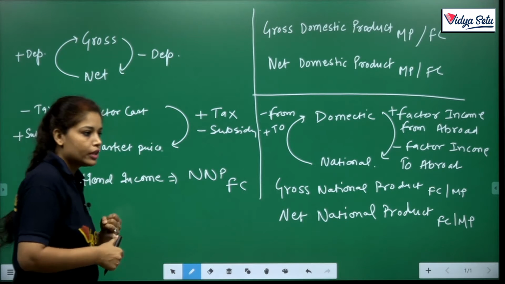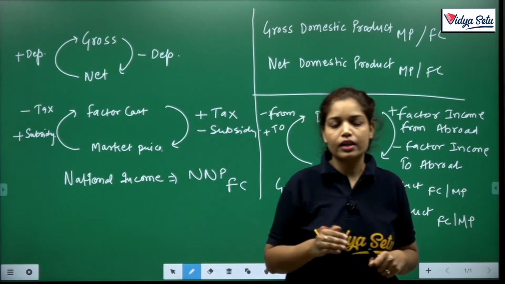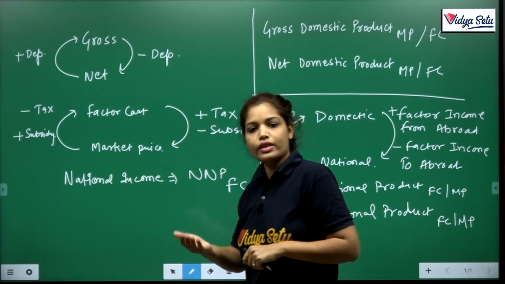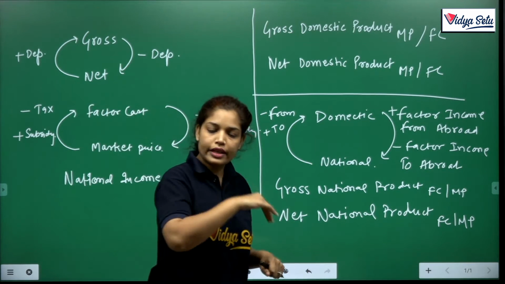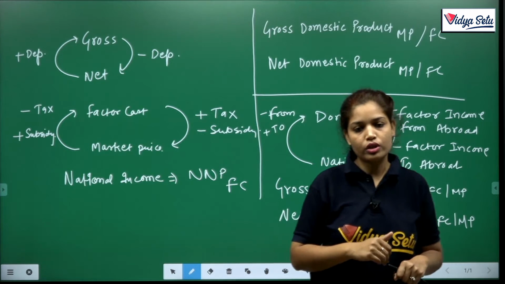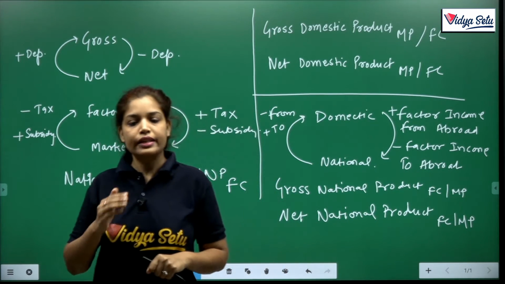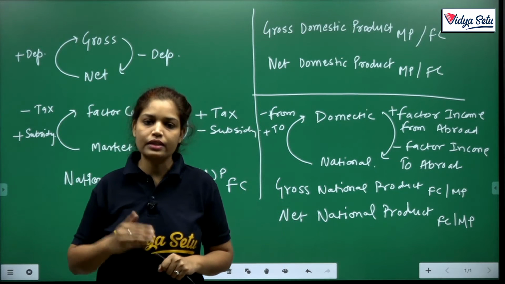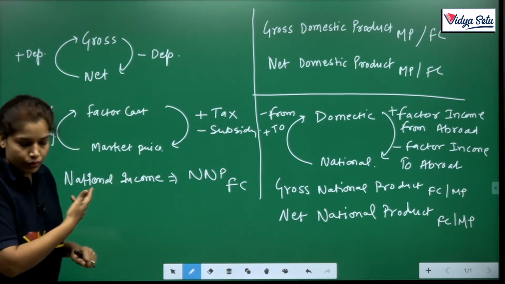First, when we convert from gross to net, we deduct depreciation, and from net to gross, we add depreciation. Same as it is, if we move from factor cost to market price, then we add taxes and less subsidies, and vice versa in case of market price to factor cost.